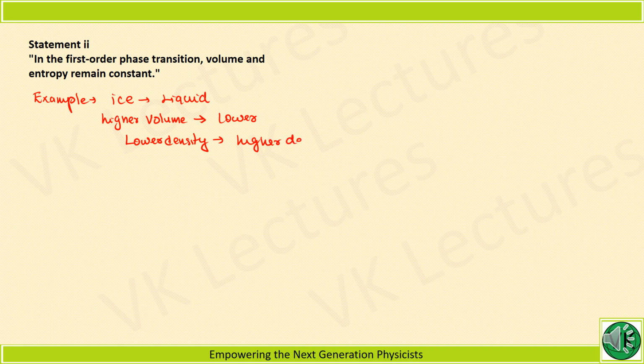That's why ice floats on water. Now when there is change in volume, we have to understand that change in volume exists when there is first order phase transition.